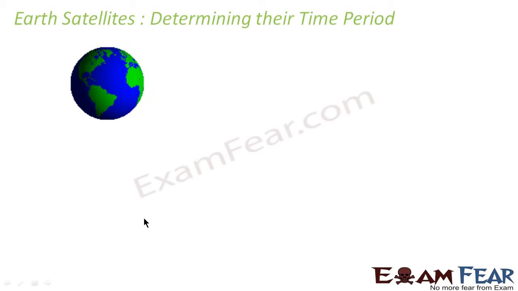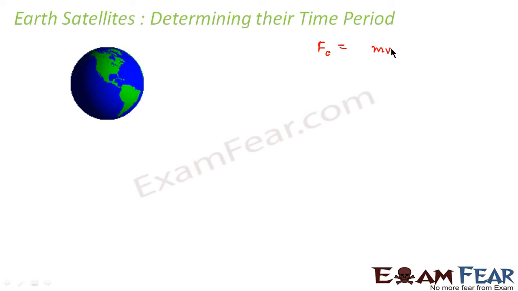Now we will go ahead and see how to determine the time period of an Earth satellite. We will try to get an expression for the time period, that is, the time a satellite takes to complete one rotation around the Earth. Let us suppose this is the Earth and we have a satellite which revolves around the Earth in a circular orbit. Since it moves in a circular orbit, there would be a centripetal force acting on it.